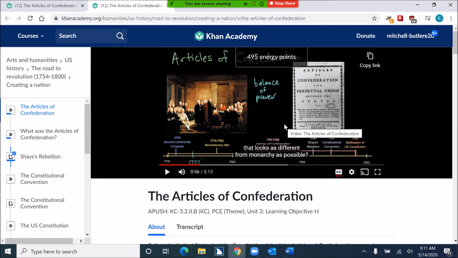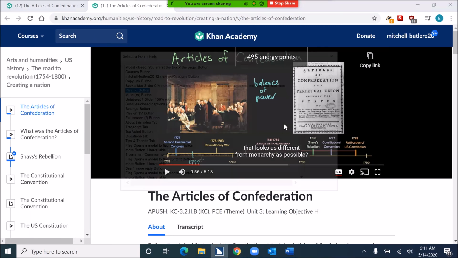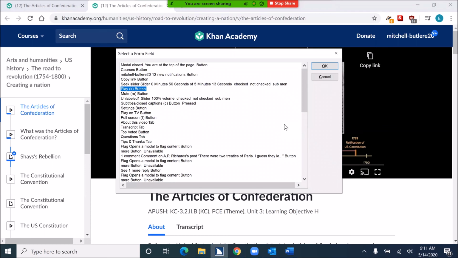And that's right. I need to make sure I turn on my virtual cursor again because it won't work. The form fields list won't work when my cursor is off. Now that my cursor is on, by pressing JAWS key plus Z again, I'll go into my form fields list and find the transcript tab.